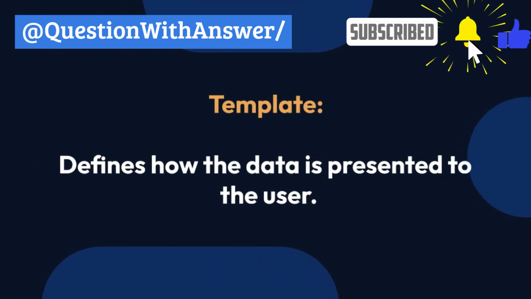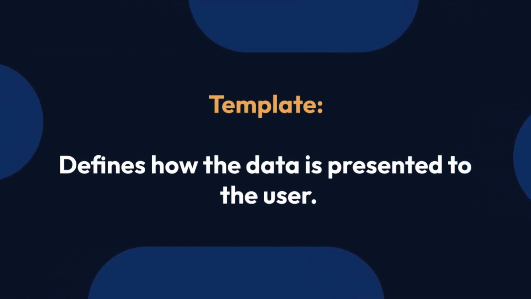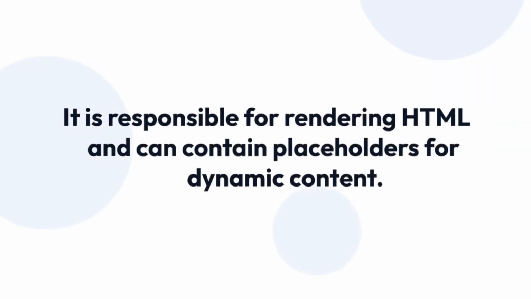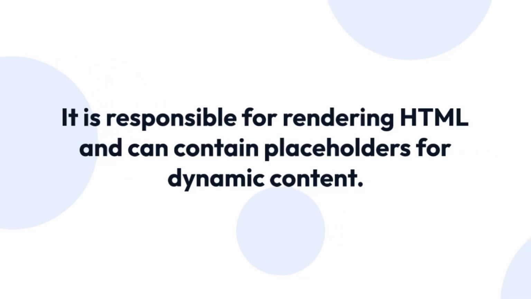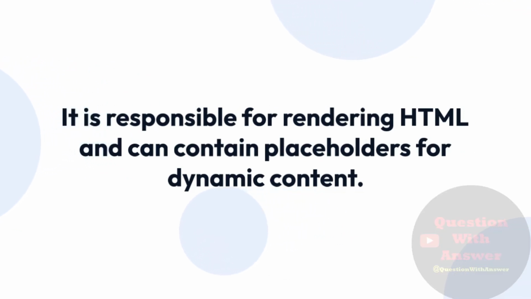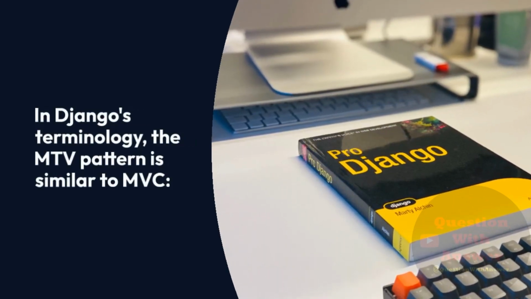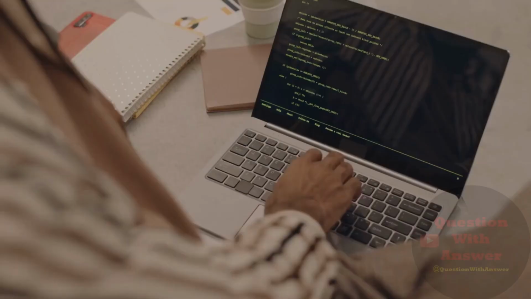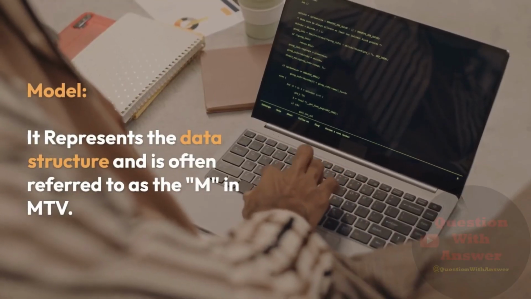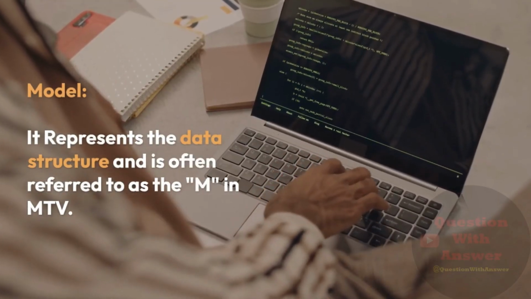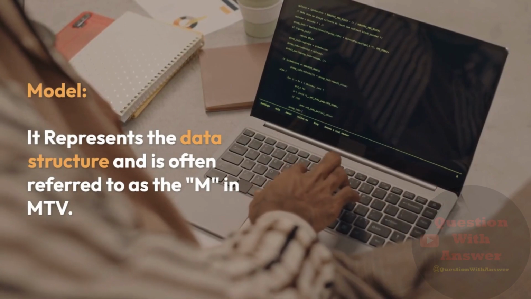Template defines how the data is presented to the user. It is responsible for rendering HTML and can contain placeholders for dynamic content. In Django's terminology, the MTV pattern is similar to MVC. Model, it represents the data structure and is often referred to as the M in MTV.